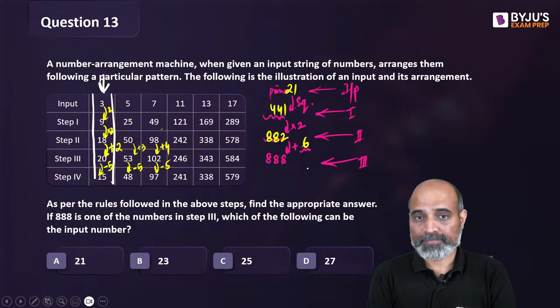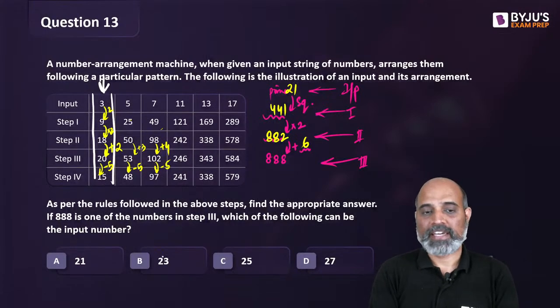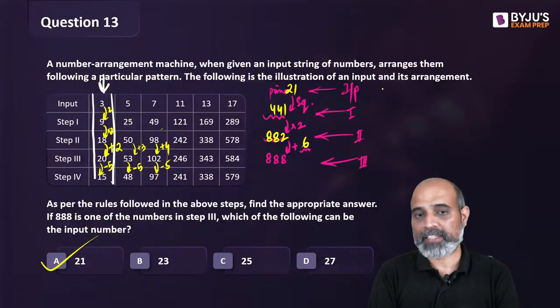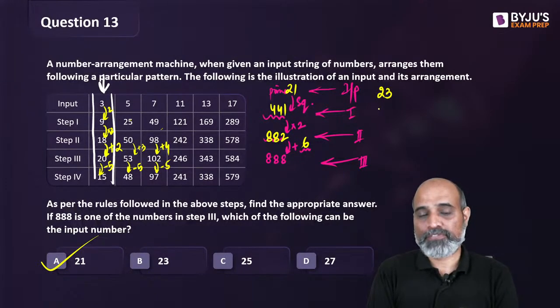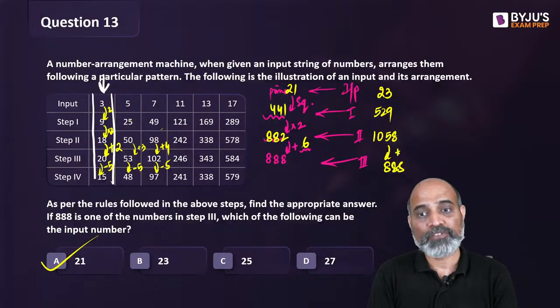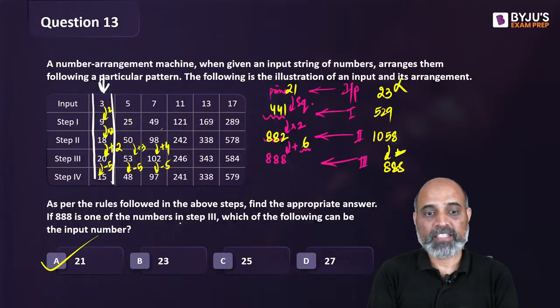बिल्कुल possible है. Right? Okay. If I take the second option, 23. 23 का square is 529. 529 का double is going to be 1058, and you don't add to get 888, you will have to actually subtract. So 23 doesn't make sense.